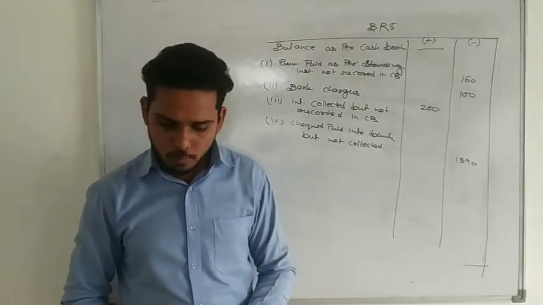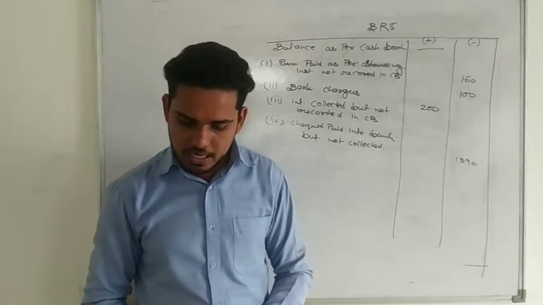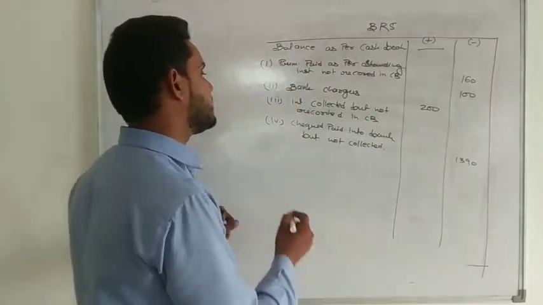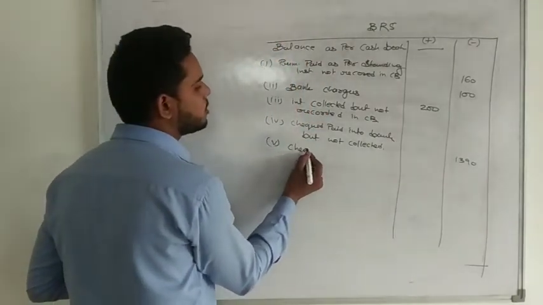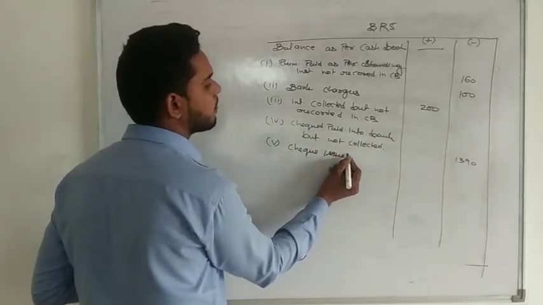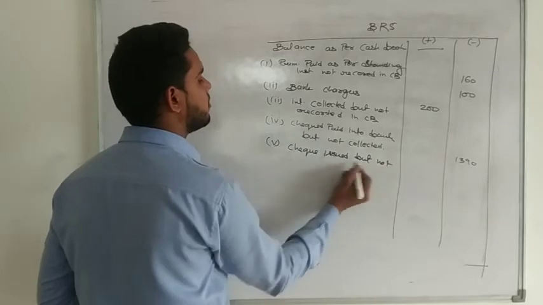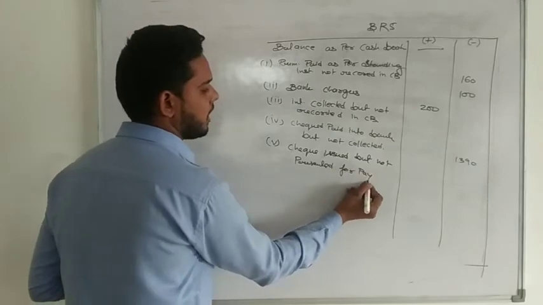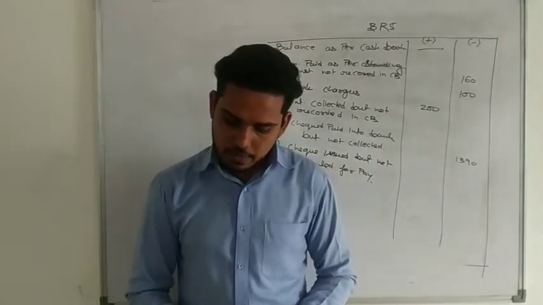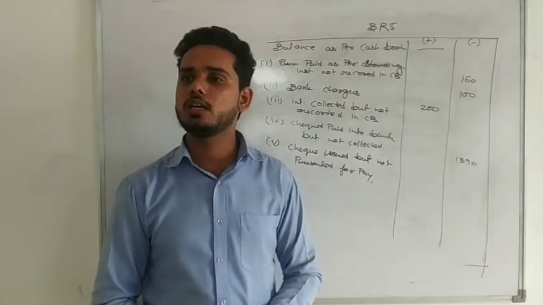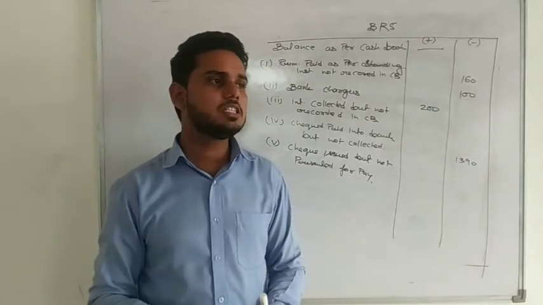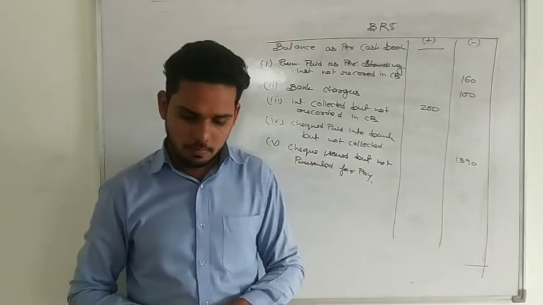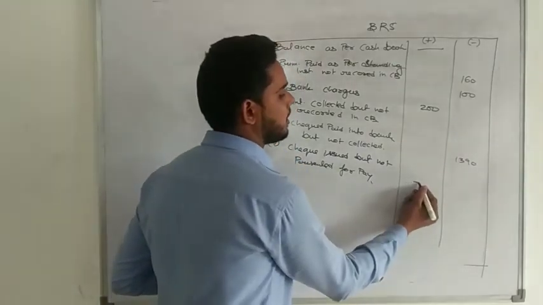Okay. The last information on the opposite side is that we issued a check to someone and that check is not presented for payment. So write: check issued but not presented for payment. And the amount of the check was 780. Now see one thing, you issued a check means you decreased your balance, but the bank has not decreased. So you will increase, and the amount of increase is 780.